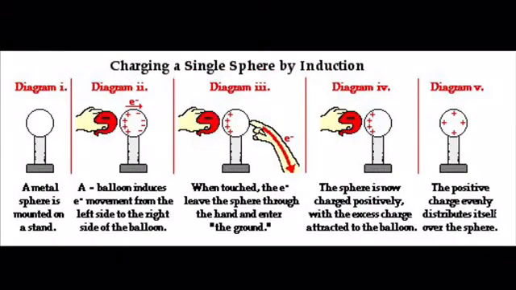Transfer of charges through induction: when a charged object is brought near a neutral object, it results in shifting the position of electrons in the other object. As you can see in the picture, the charged object is influencing the uncharged object and the uncharged object also gets charged. The process of induction does not involve any physical contact between the charged and uncharged objects, while the process of conduction requires physical contact between them.